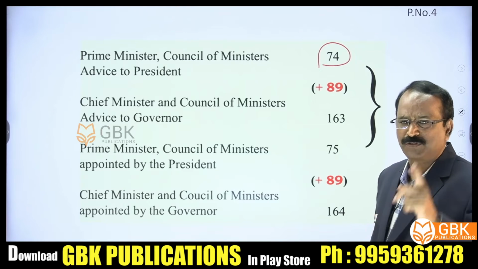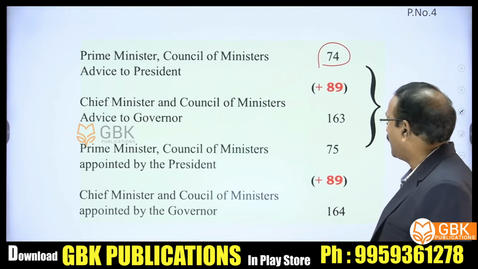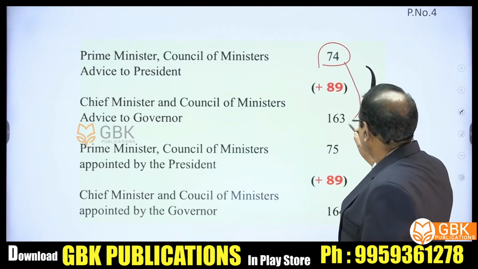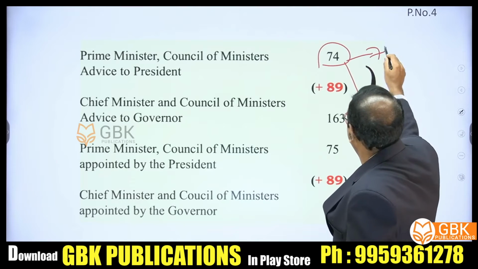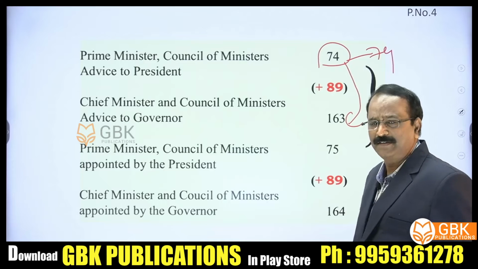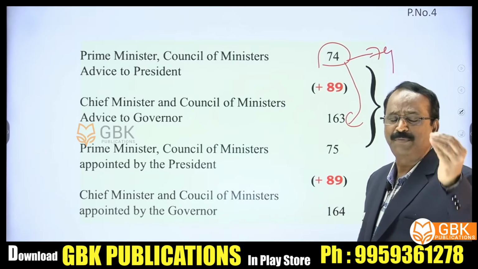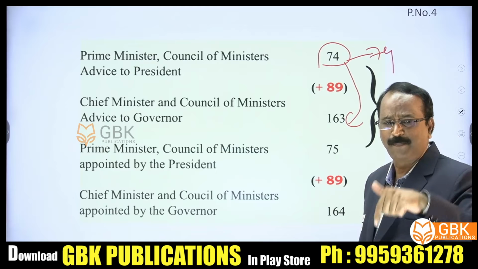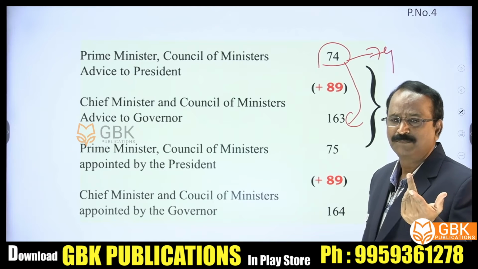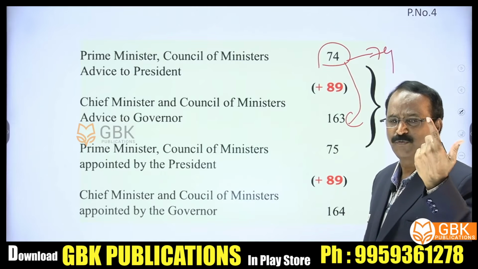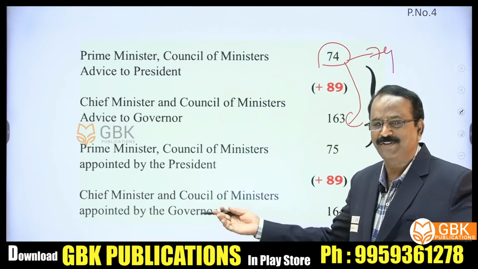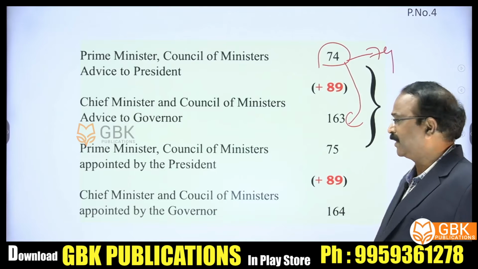But the magic number: 74 at the central level, add 89, you will get 163. If you are able to remember the content of Article 74, and you remember the content of Article 163 also, it is simply replicated. Prime Minister replicated as Chief Minister. That's all. 74 plus 89 is equal to 163. This is called magic. Let us go to another article.